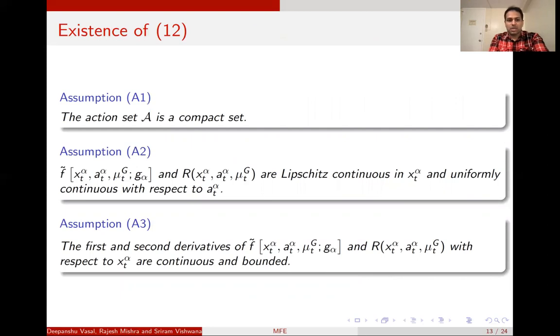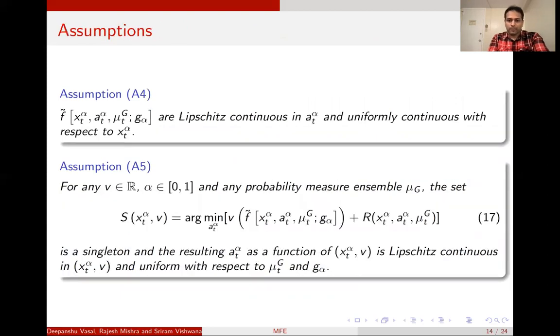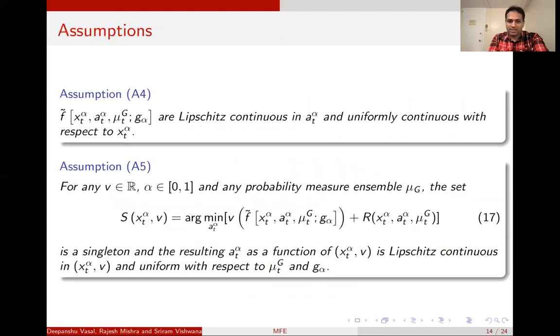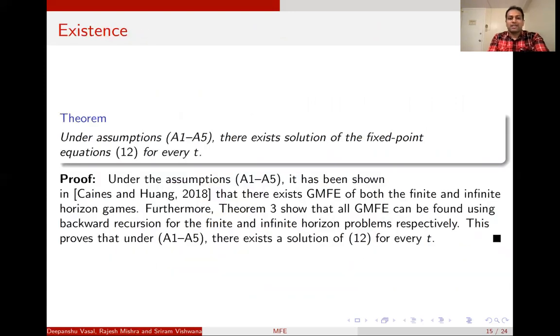There are 5 assumptions that are made in the paper by Keynes and Huang in 2018, where they show that if these 5 conditions, assumptions A1 to A5, which are assumptions on the update kernel of the state and the reward process, are satisfied, then there always exists a GMFE of the game. And since we have already shown that all the GMFEs can be found using our backward recursion, it means that for each time t, there exists a solution for the fixed point equation 12 under these assumptions.